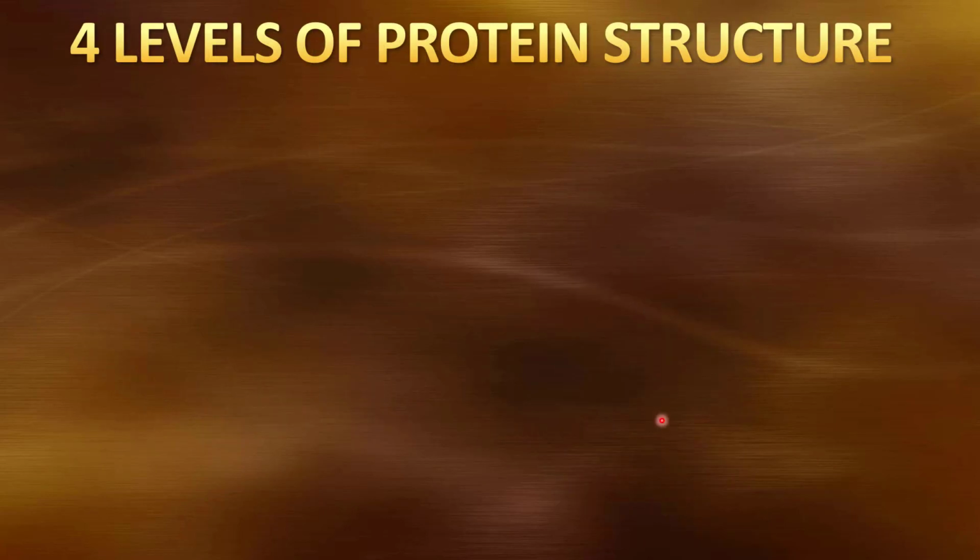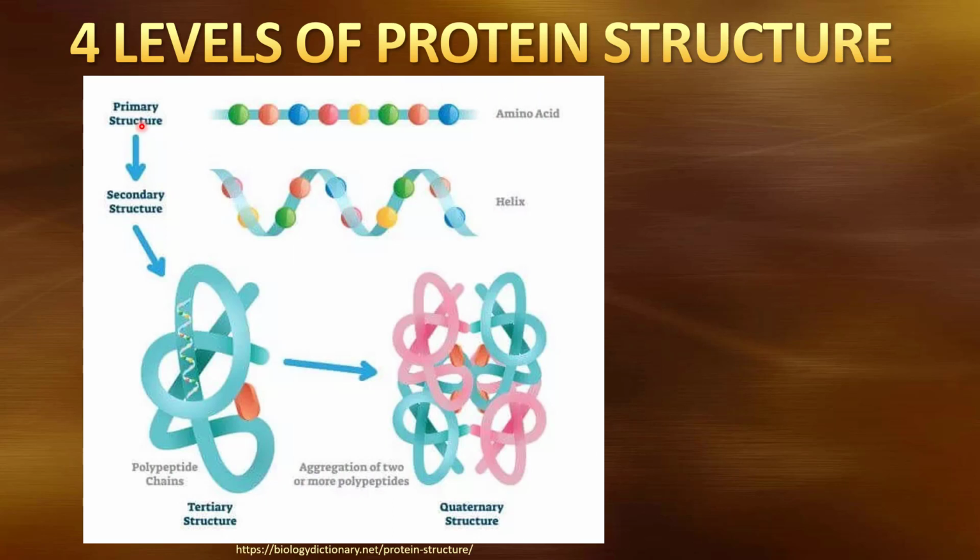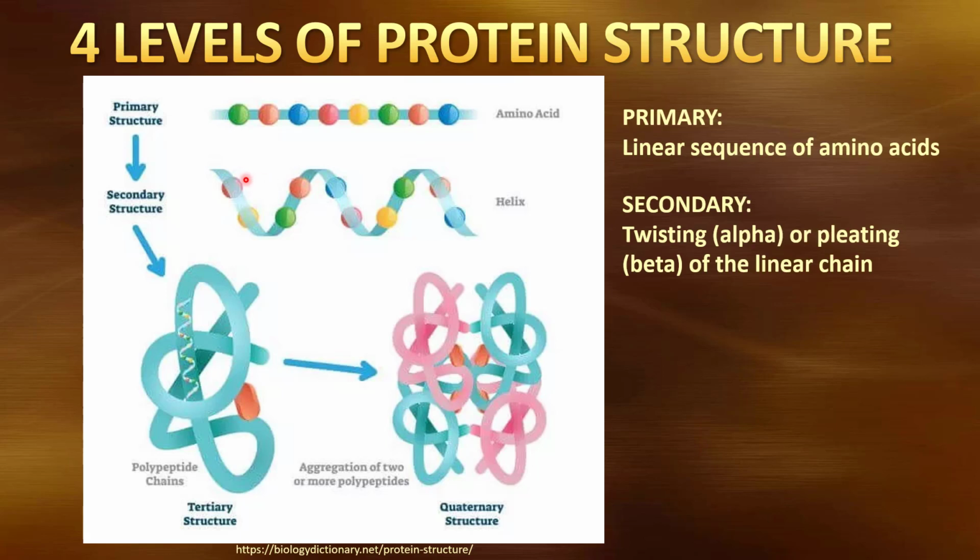Let's review these 4 levels of protein structure. We had our primary structure, we see here. That was that linear sequence of amino acids, sort of like a beaded chain. Then we can take that and we can either twist it into an alpha helix or we can fold it into a beta sheet. This only shows us that helical structure, but this is that secondary structure. And remember, that's due to hydrogen bonding between the non-variable portions of our amino acids, the carboxyl groups and the amino groups of 2 different amino acids on the chain.